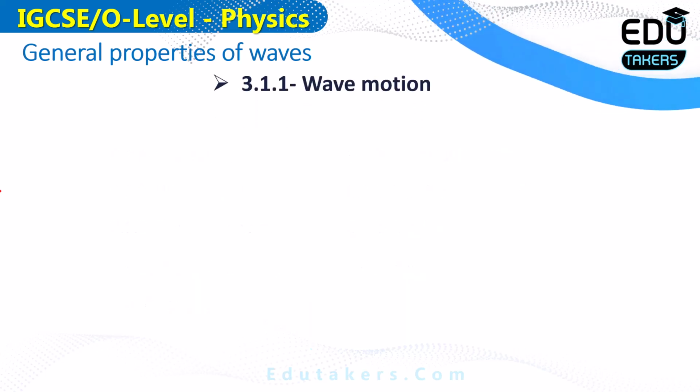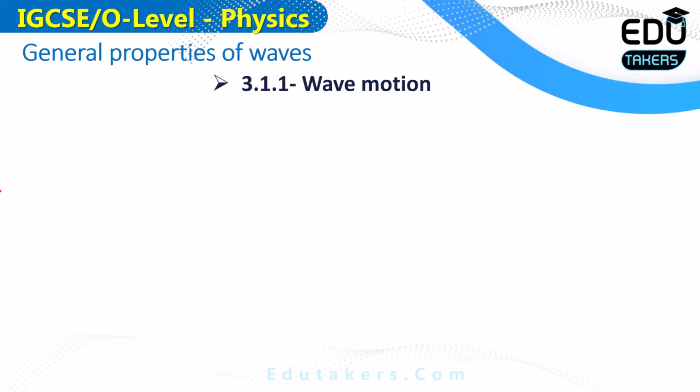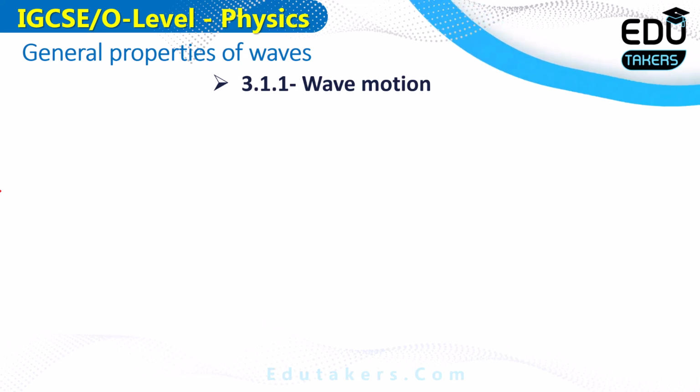First of all, here is the wave motion. What is meant by a wave and how can you define a wave? A wave is basically produced due to a disturbance. When you produce a disturbance in any medium, a wave is produced. If I talk about the water wave, how is it produced? When you throw a stone into the water, you produce a disturbance, and the water waves move.